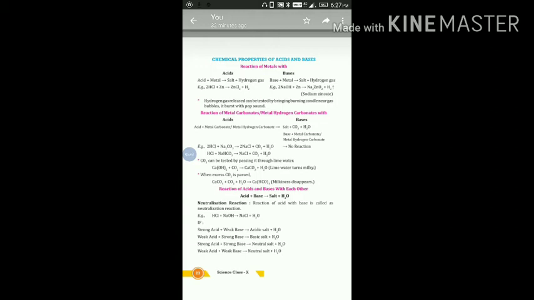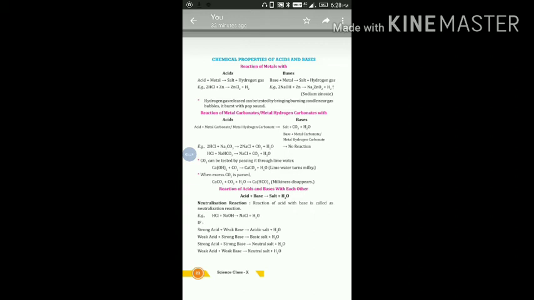Our next property is reaction of acid and base with each other. This property is very important for examination. Reaction of acid and base is also known as neutralization reaction. When an acid reacts with base, then we get two products, number one salt and number two water.